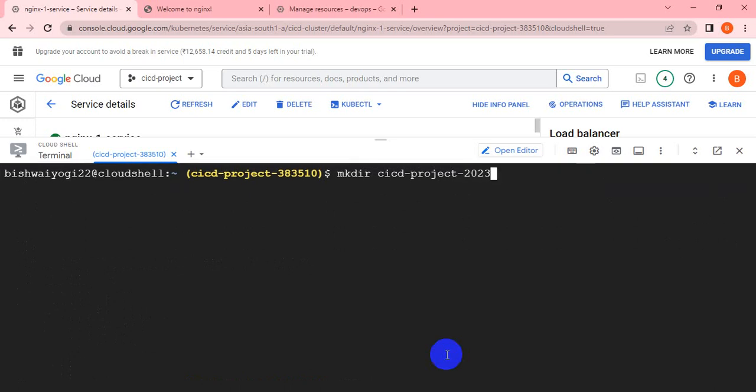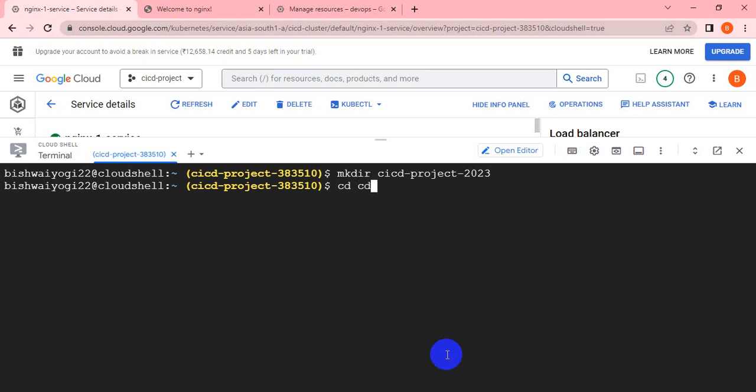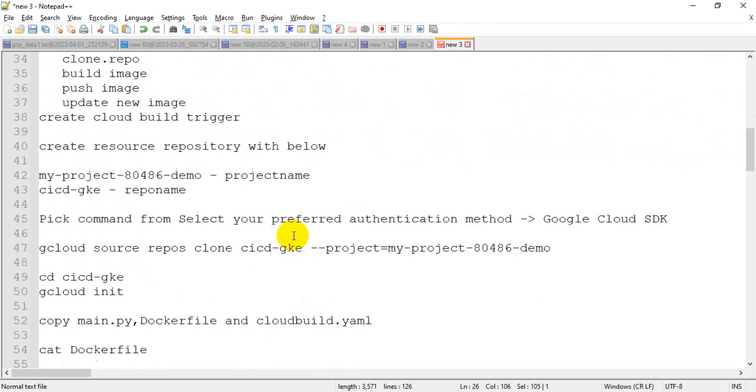So I'm creating a new directory like CI/CD project 2023. I'll create all the source, I mean the scripts, inside this CI/CD project 2023 directory. First of all, we have to write the main.py file. I have the source code handy, so let me copy this.